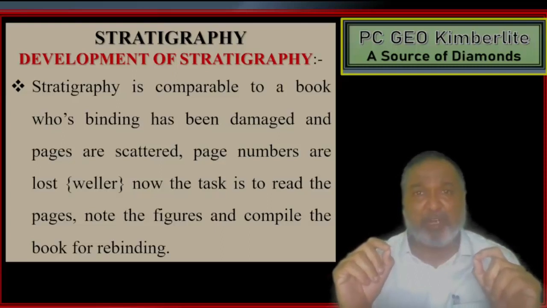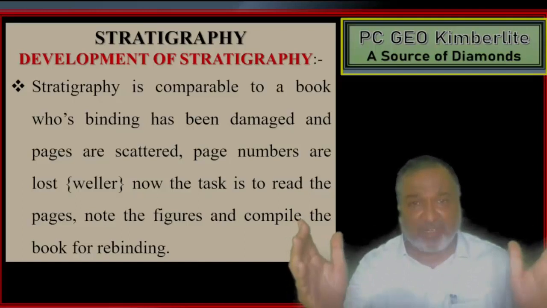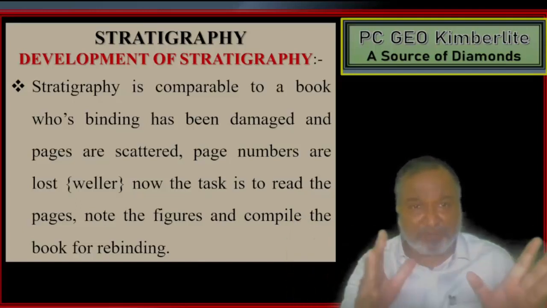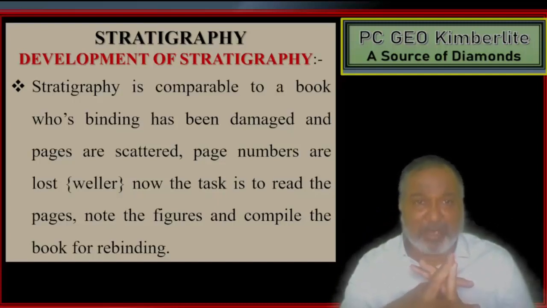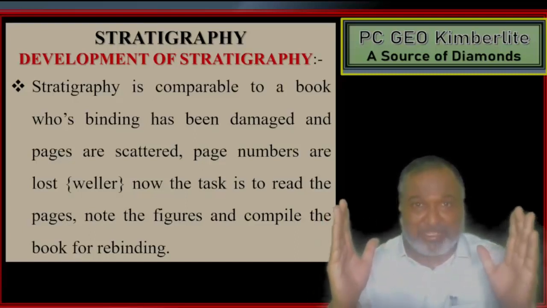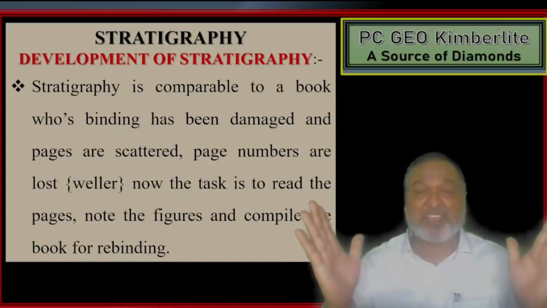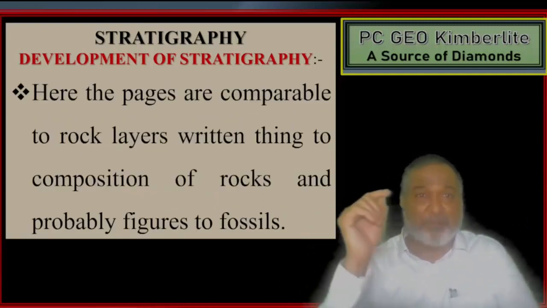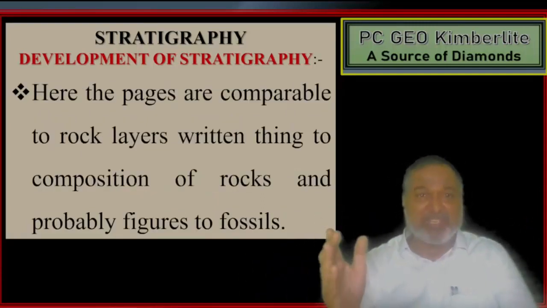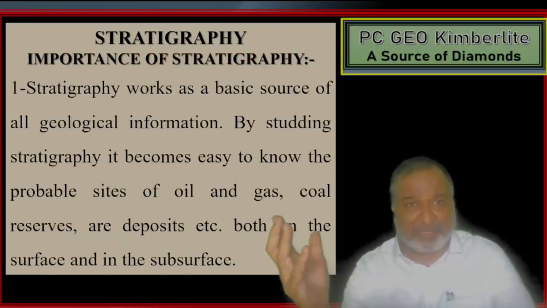Stratigraphy is comparable to a book whose binding has been damaged and whose pages are scattered. Page numbers are lost. The task now is to read the pages, not the figures, and compile the book for rebinding. Here the pages are comparable to rock layers, the written things to the composition of rocks, and the figures to the fossils.